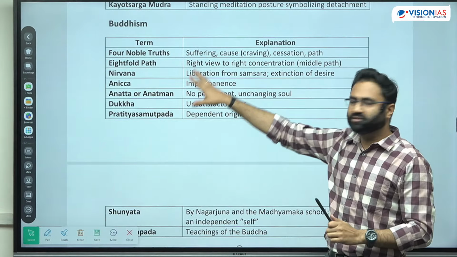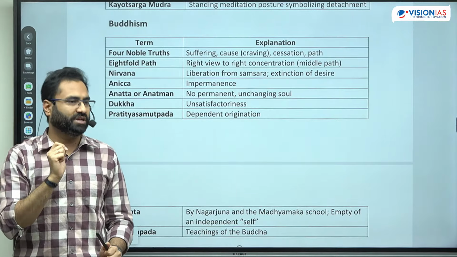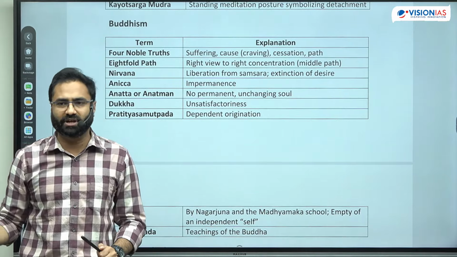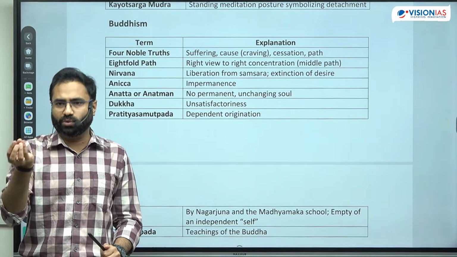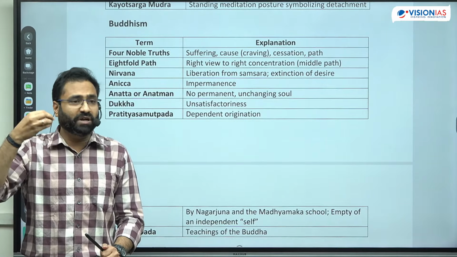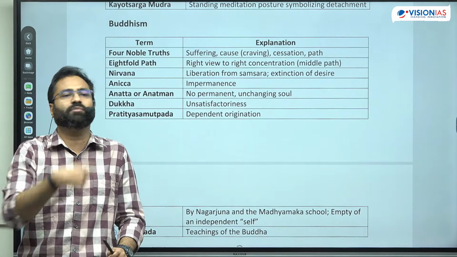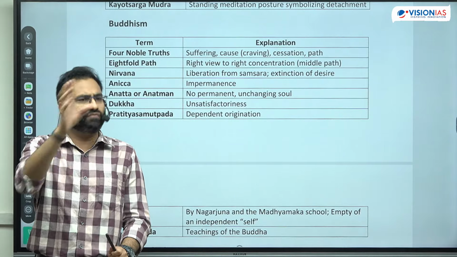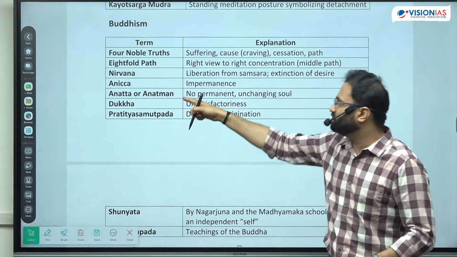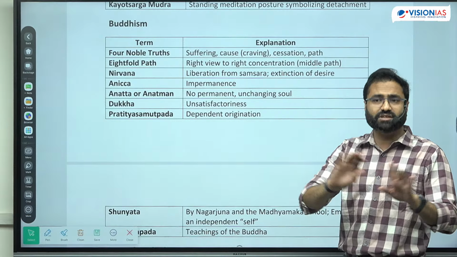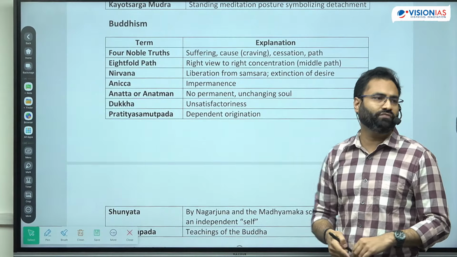Anicca, there are certain other principles, because Buddhism believes in the principle of impermanence. Buddhism says that nothing is permanent, even your soul is not permanent, and that's why you should not have any attachment. ना अगर कोई चीज अपनी होती है तो we have attachment, but even your soul is not yours, because that soul also changes every time it moves from one body to another body, it is a different soul. So there is no permanent soul. So that's what is being represented by the principle of Anicca. Means everything is not permanent, everything is impermanent. So that is the philosophy of Anicca.